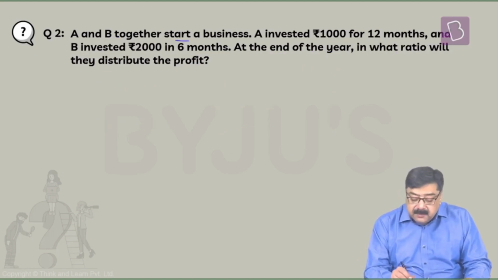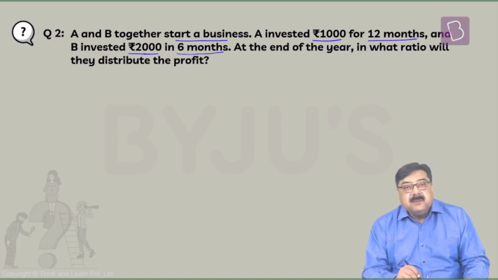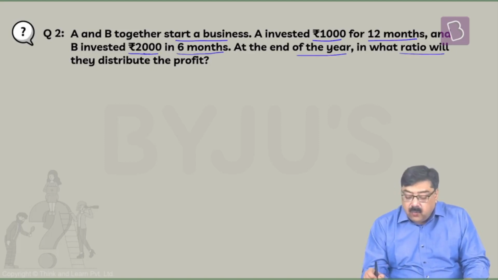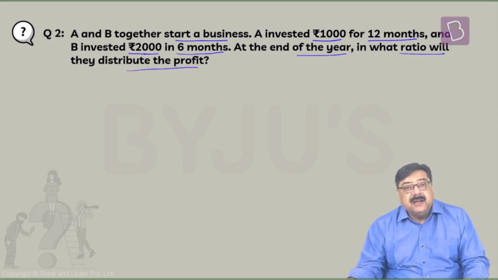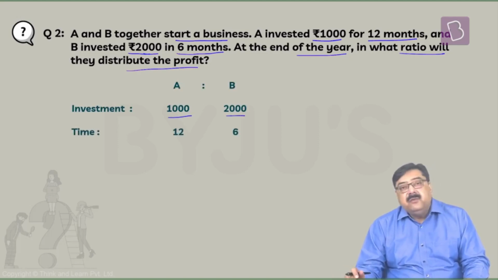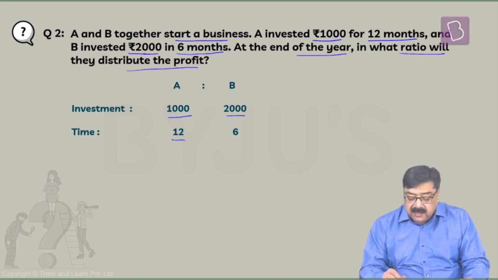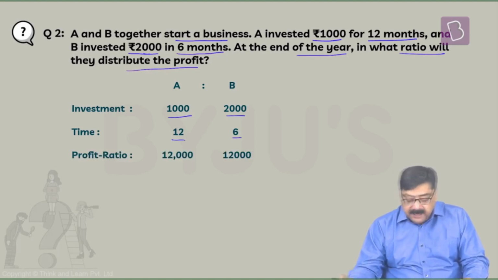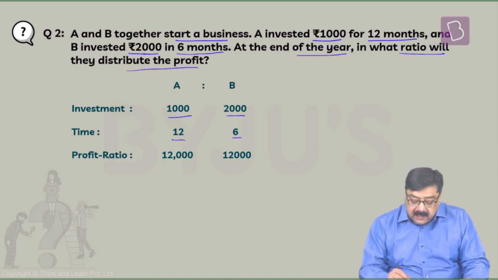A and B together start a business. A invested rupees 1,000 for 12 months and B invested rupees 2,000 for 6 months. At the end of the year, in what ratio will they distribute the profit? Now, as you can see, A's investment is 1,000 and B's investment is rupees 2,000. The time duration for which A's investment stayed in the business was 12 months, and for B, it was 6 months. Hence, the profit ratio is going to be 1,000 into 12 and 2,000 into 6.